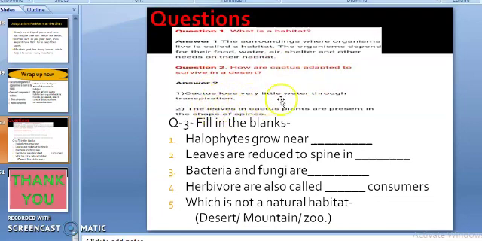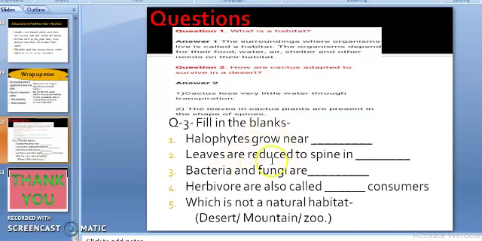Cactus lose very little water through transpiration because leaves are reduced to spines to avoid the water loss.